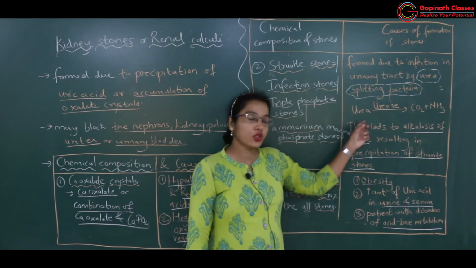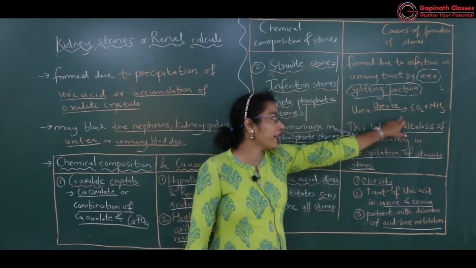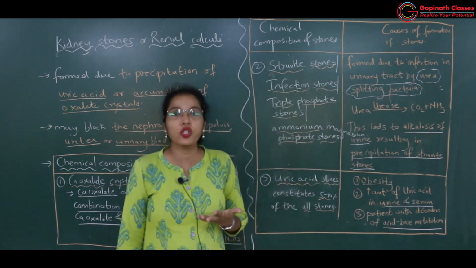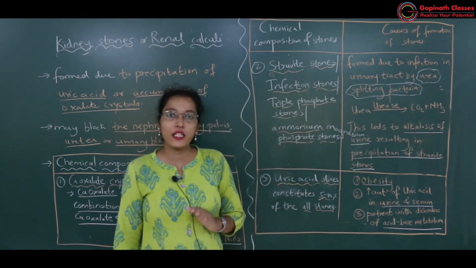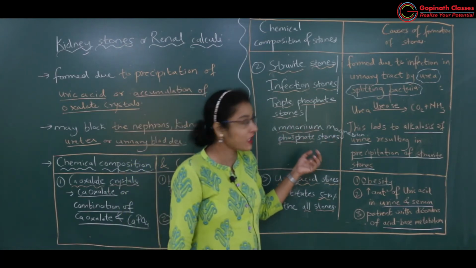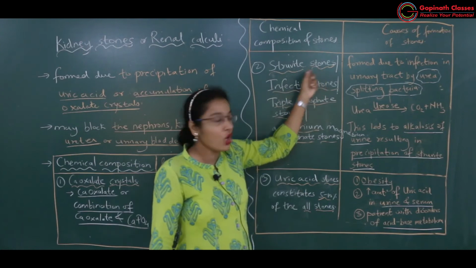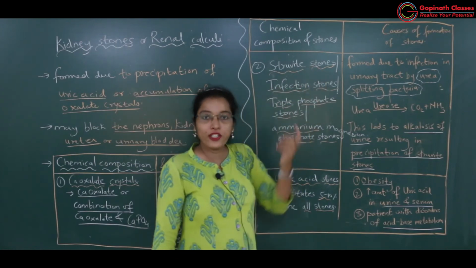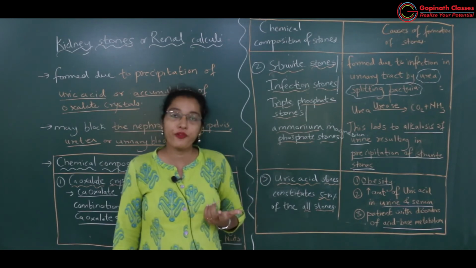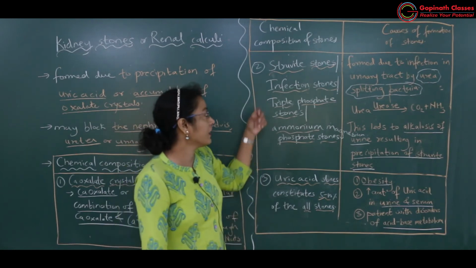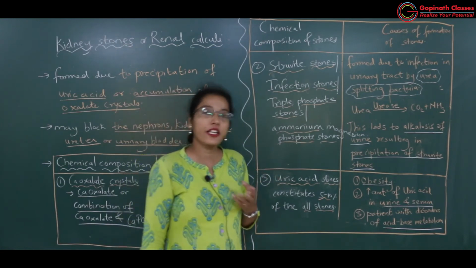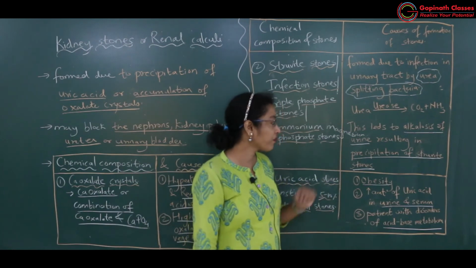Okay, got it? So whatever ammonia and carbon dioxide which is formed, this ammonia will react with magnesium and phosphate, and likewise there will be formation of ammonium magnesium phosphate stones, that is Struvite stones or infection stones. Infection stones, why? Because this bacteria are causing infection in the urinary tract. Then triple phosphate stones. Three phosphates are there. Okay, got it?